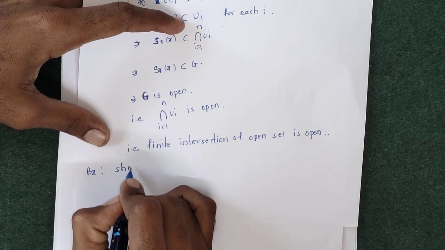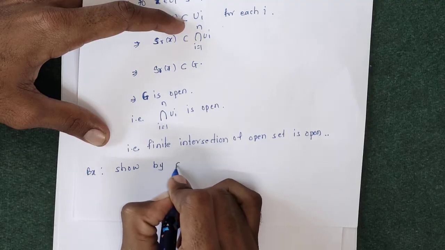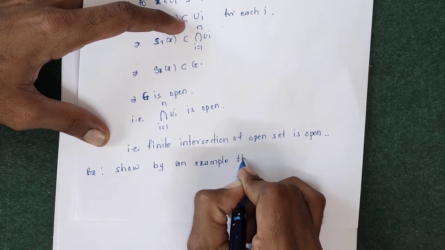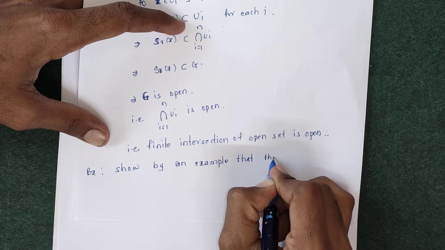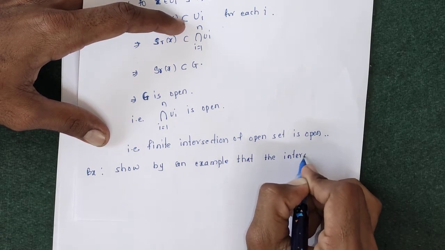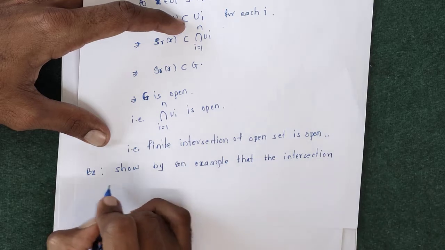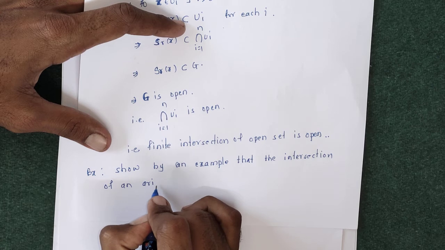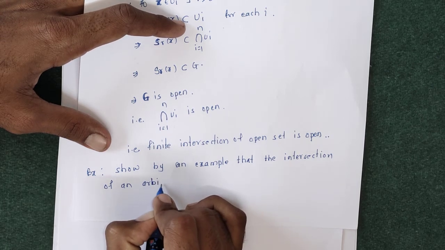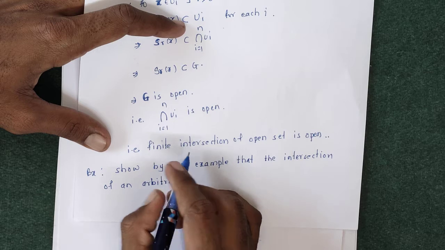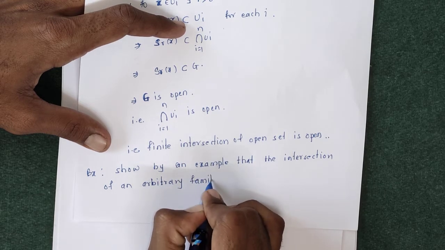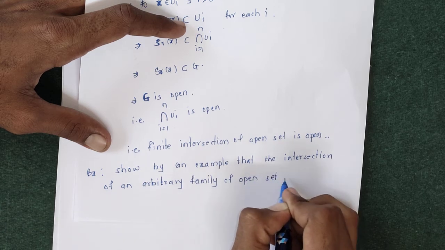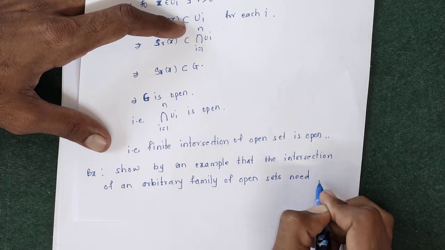Show by an example that the intersection of an arbitrary family of open sets need not be open.